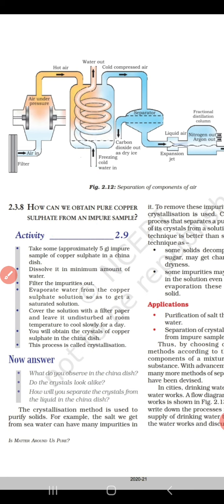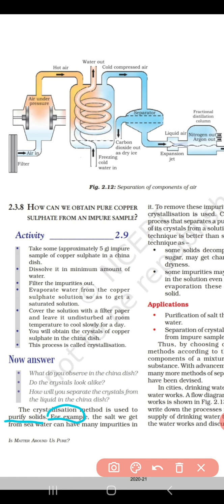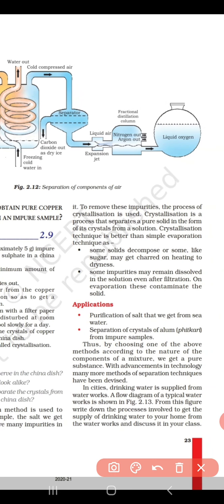Now, the crystallization method is used to purify solids. Here one more example is given: the salt we get from sea water. There are many impurities present in sea water. So how do we get the pure salt? To remove these impurities, the process used is crystallization. The crystallization method is used for getting pure salt from sea water.